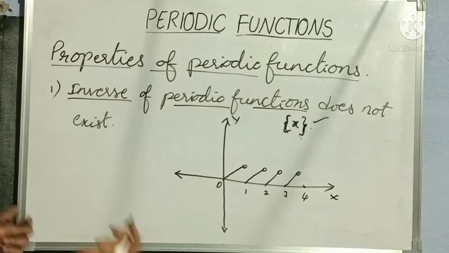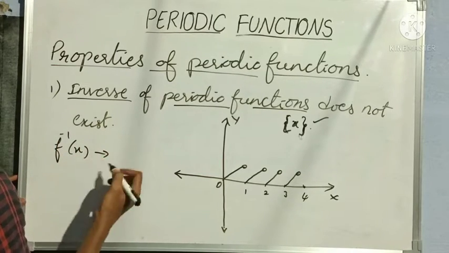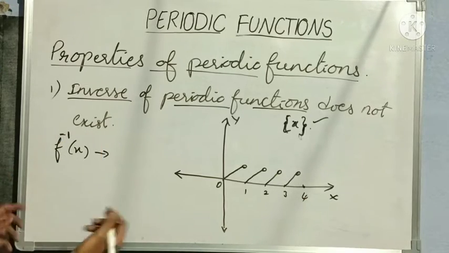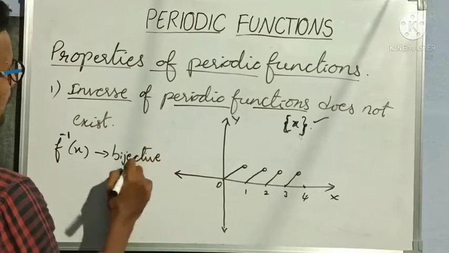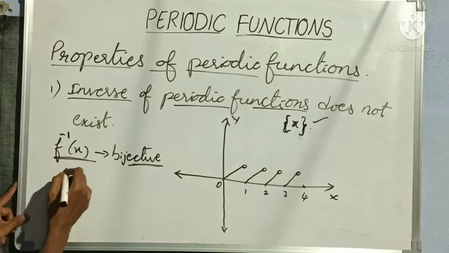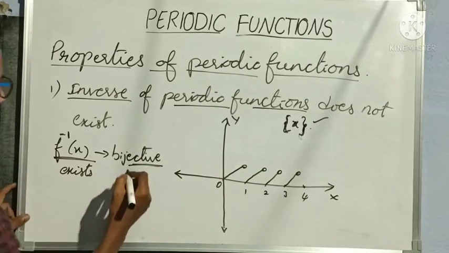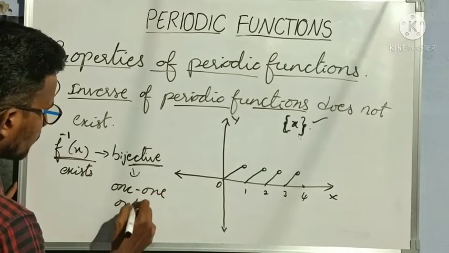Means when we have a condition that for a function to have its inverse exist, then it should be bijective, right? When it is bijective, then only f inverse of x exists, right? F inverse of x exists only when a function is bijective. Bijective includes one-one function and onto function.